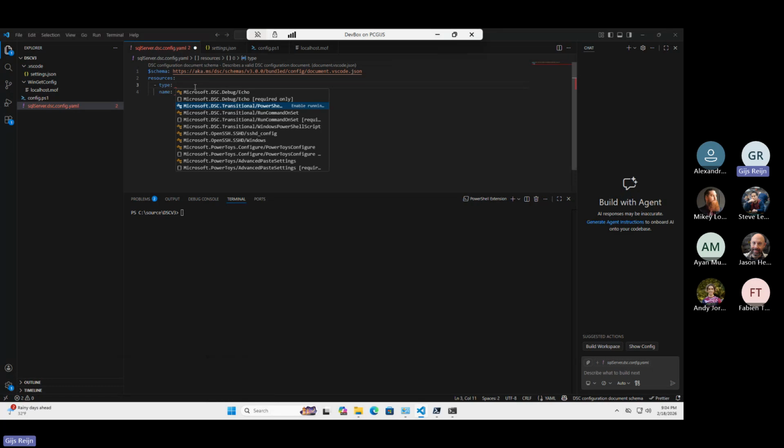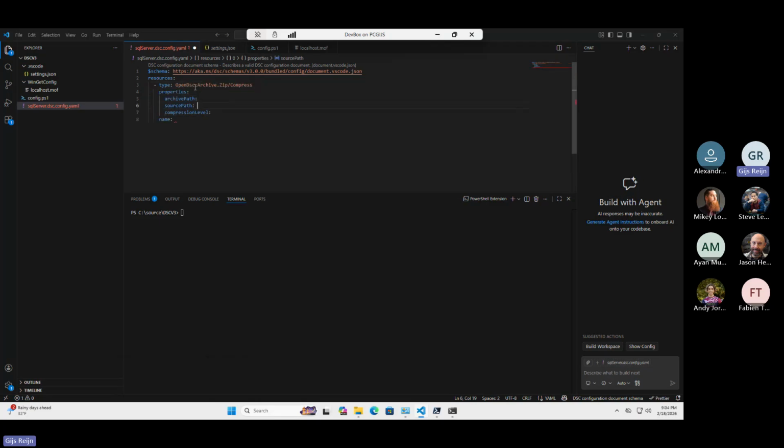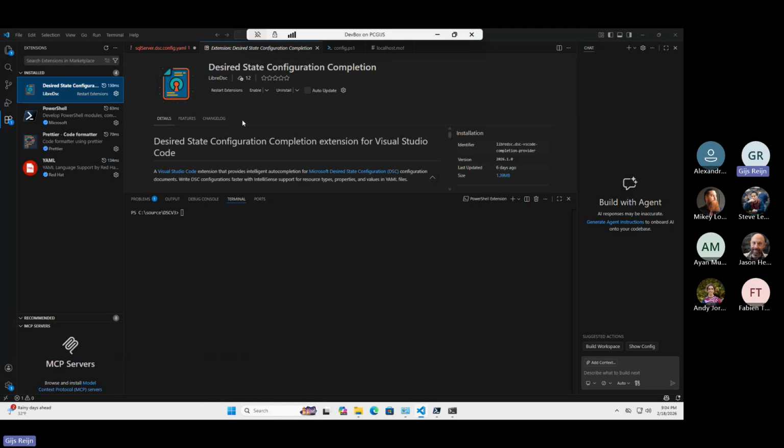So you get IntelliSense of available resources, both the command-based DSC resources and the ones through the adapter itself. Whenever you want to see the properties, you can either do the required ones or you can get them all, and then you have all the properties that come from the resource itself. If anyone wants to try it out, you can find it in the marketplace. I published it there.